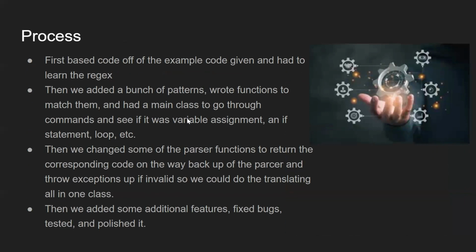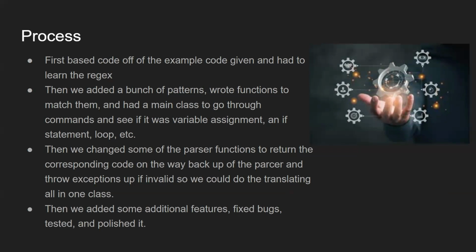So our process was pretty similar to, I think, a lot of other groups. We started off with the example code we were given, which had a couple of different regexes, and we did end up using a lot of the sample ones. But then we tinkered with that, trying to add our own regexes to find our own limitations, because we had planned out what we wanted the language to look like in a general sense before getting that example code. Then we added a bunch more regexes for all of our different kinds of statements, and the ones that were lacking in the original example code.